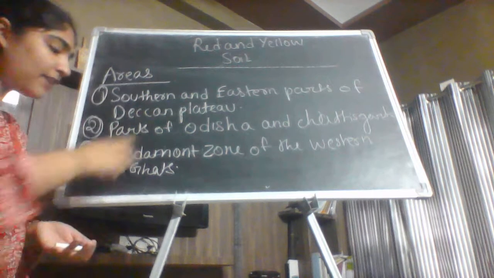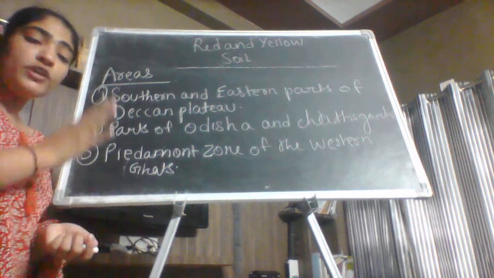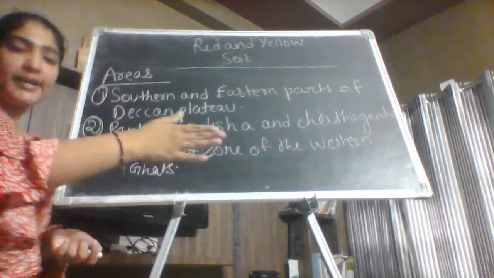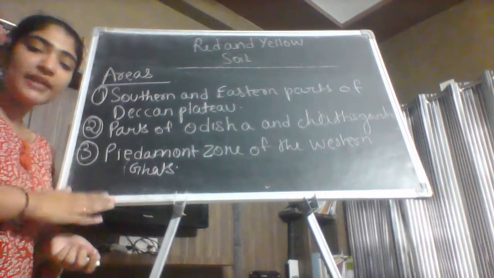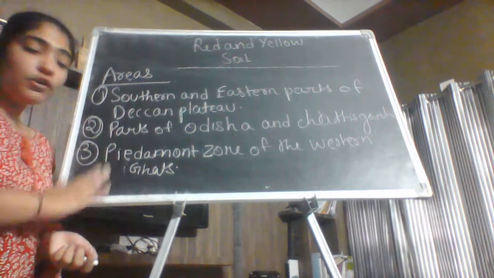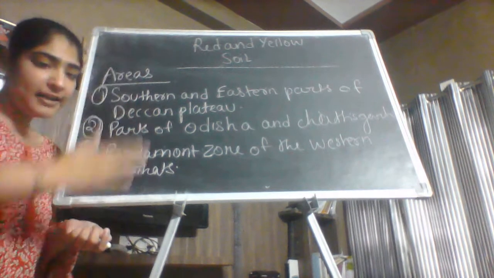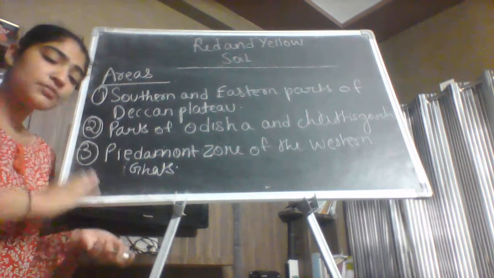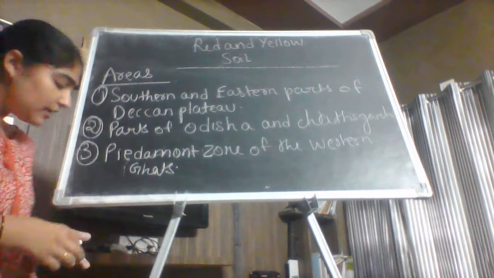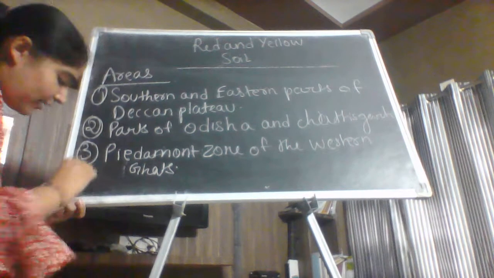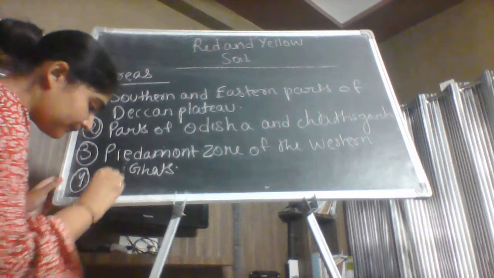Now what is the Western Ghats? Western Ghats are the mountain range which moves parallel to the western coast, and it is between Kerala and Gujarat. So you can say that the Western Ghats are the mountain range and it is parallel to the western coast, and it is between which two states? Kerala and Gujarat.